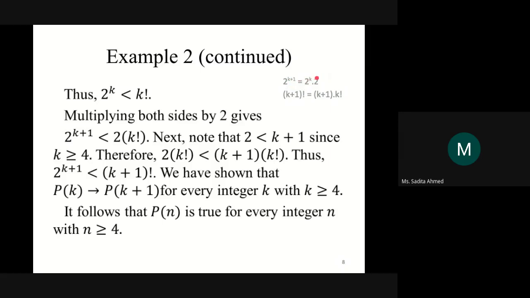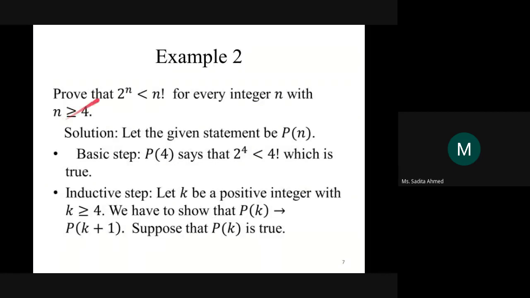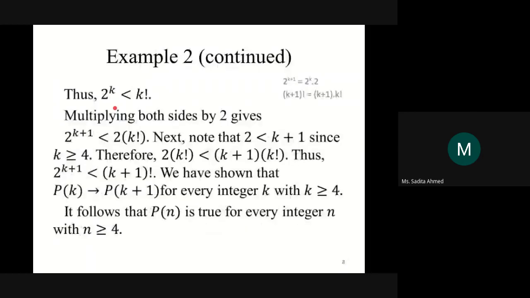Don't the two powers get added? When the base is the same, yes, the powers are added. Basic math. So on the left hand side you get 2 to the power of k plus 1. On the right hand side, we have 2 multiplied with k factorial as before. Now see, the left hand side is the same one that you would get for P(k plus 1), 2 to the power of k plus 1. Here as well, we have 2 to the power of k plus 1.